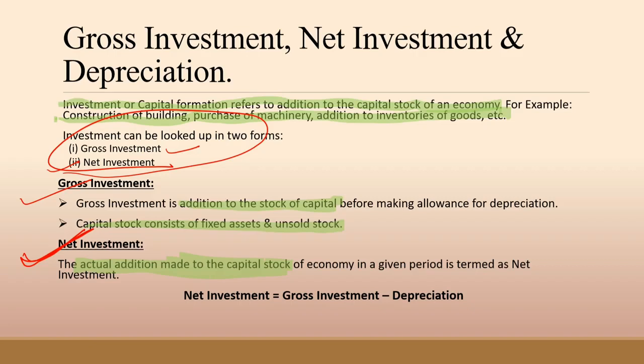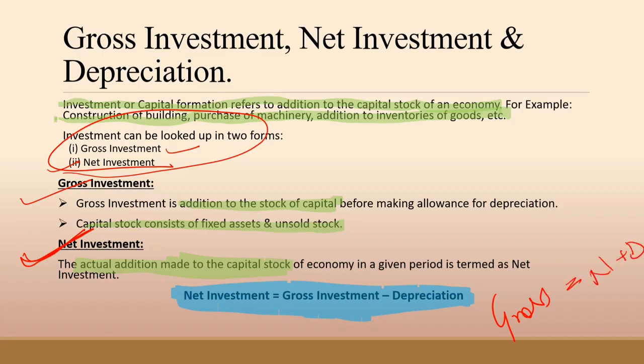Here is the formula for net investment. Net investment equals gross investment minus depreciation. You can also derive the gross investment formula from this formula: gross investment equals net investment plus depreciation.